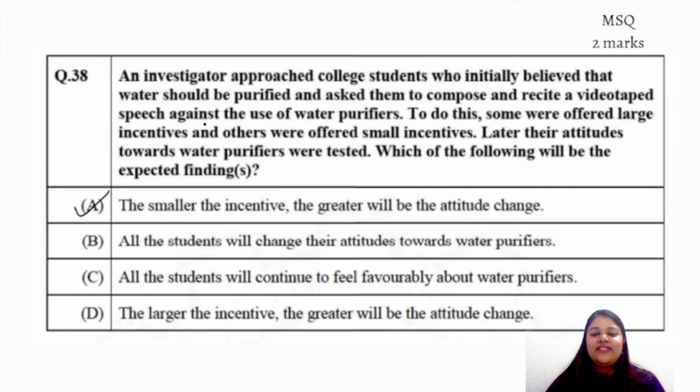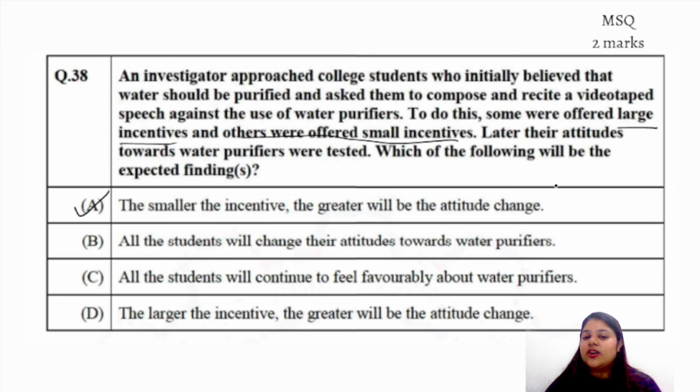An investigator approached college students who initially believed that water should be purified, and asked them to compose and recite a videotaped speech against the use of water purifiers. To do this, some were offered large incentives and others were offered small incentives. Later, their attitudes towards water purifiers were tested.